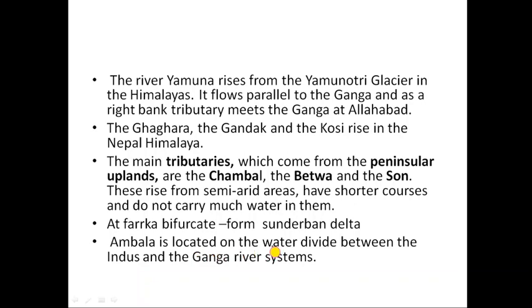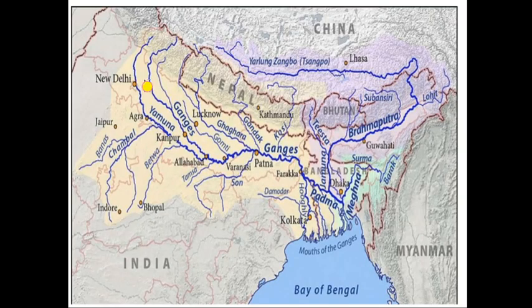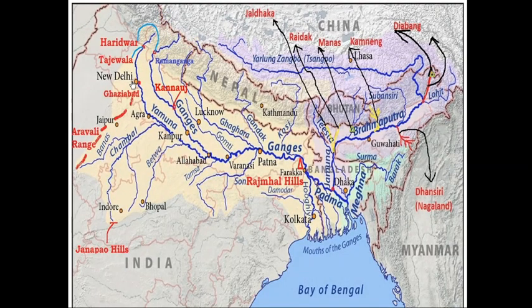Ambala is located on the water divide between the Indus and Ganga rivers, as you can see here. So here we have Ambala somewhere here, and the Indus river is on this side, and the Ganga and its tributaries are on this side.